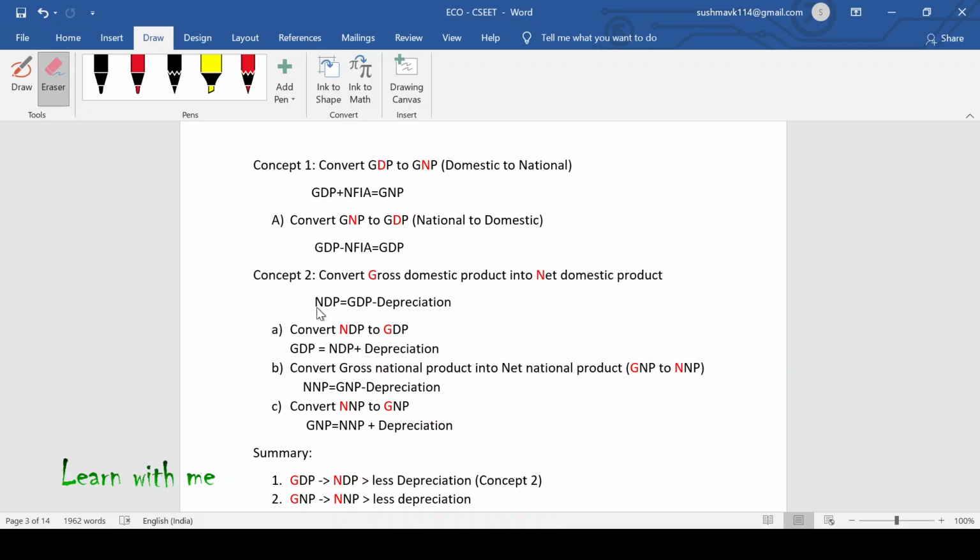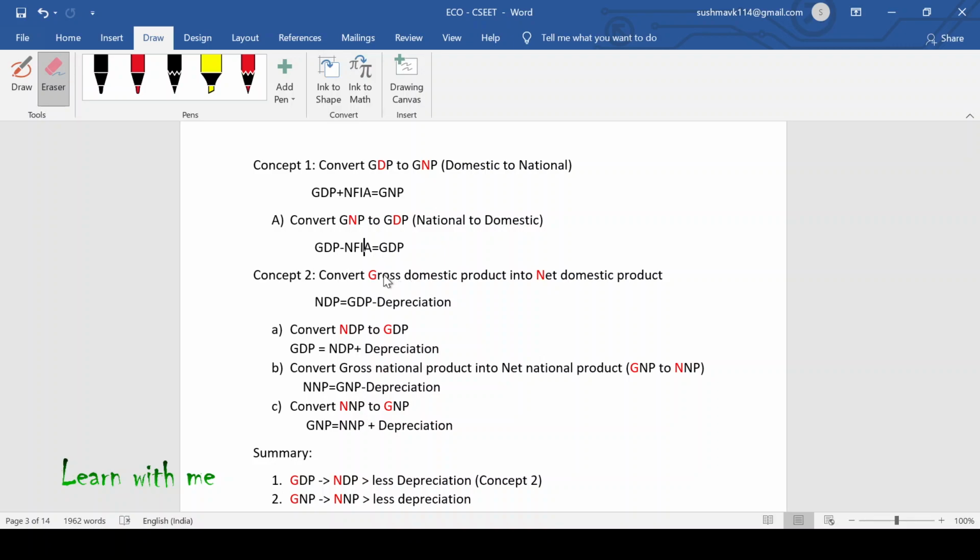The next question tells me to convert gross domestic product into net domestic product. What do you have to do in case of net? Do you add depreciation or deduct depreciation? Yes, you have to deduct depreciation from gross domestic product.